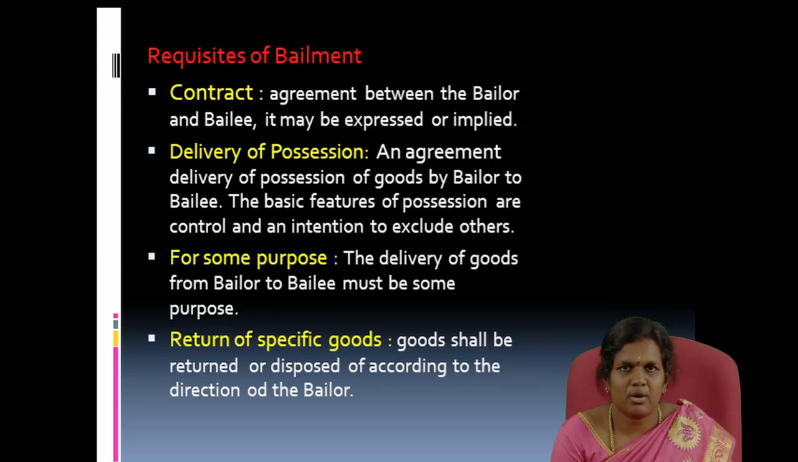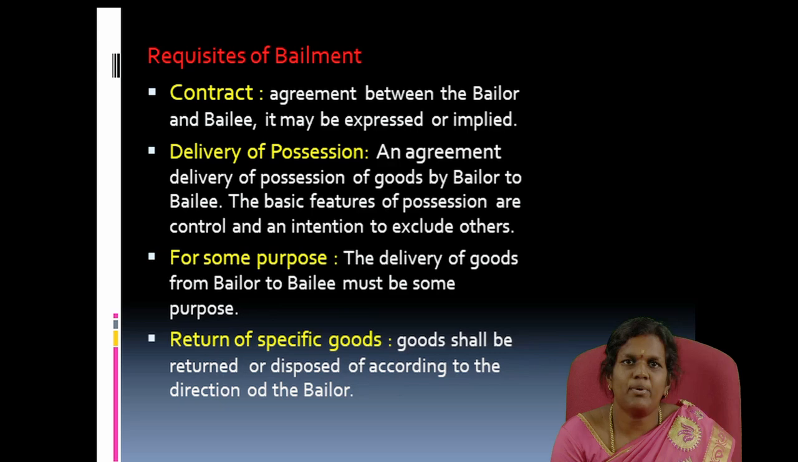Next we are going to see the requisites of bailment. First, we need a contract. For a bailment, a contract is a must. The agreement between the bailor and the bailee may be expressed or implied. Second, delivery of possession. The possession of the goods must be delivered. Third, for some purpose: the delivery of goods from bailor to bailee is for some specific purpose.